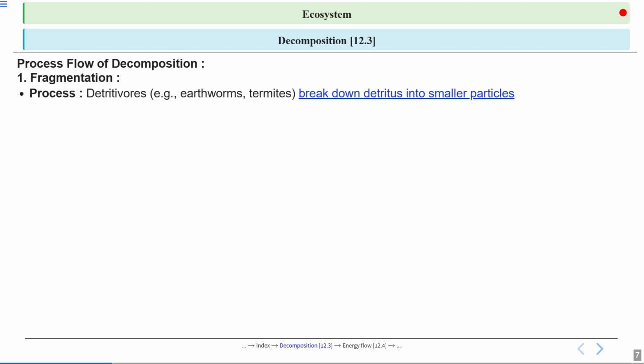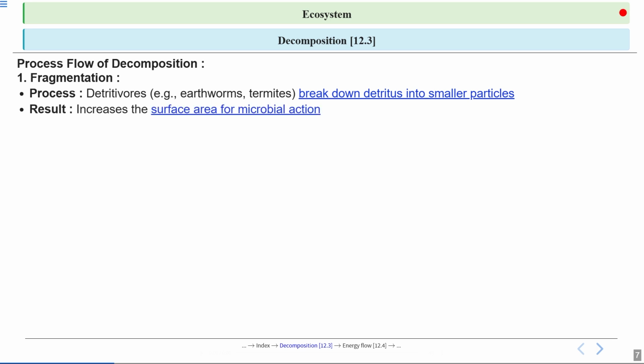Now, the process by which detritivores such as earthworms and termites break down detritus into smaller particles is known as fragmentation. So here, detritivores are breaking down detritus into smaller particles, meaning they are making fragments.